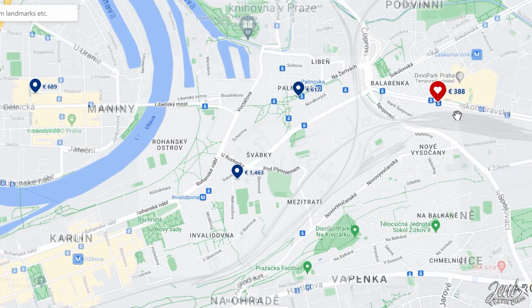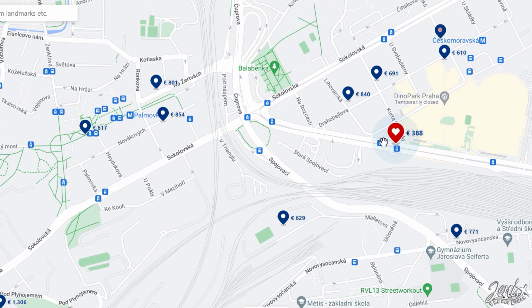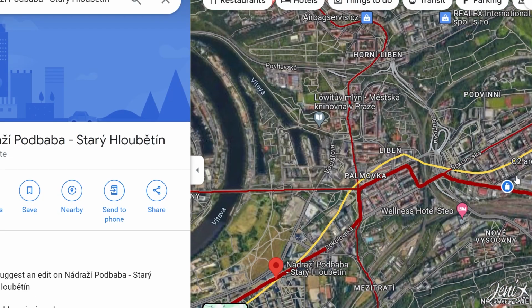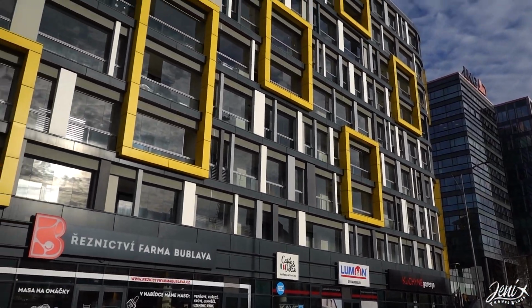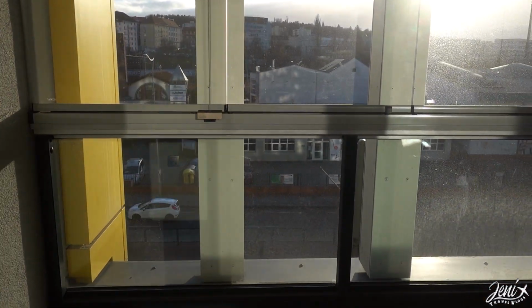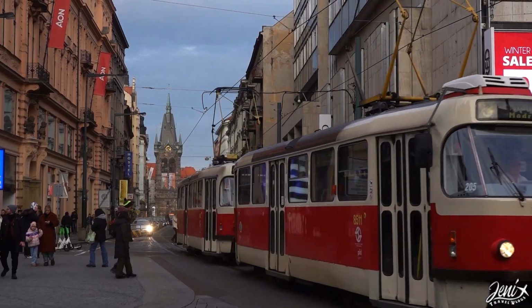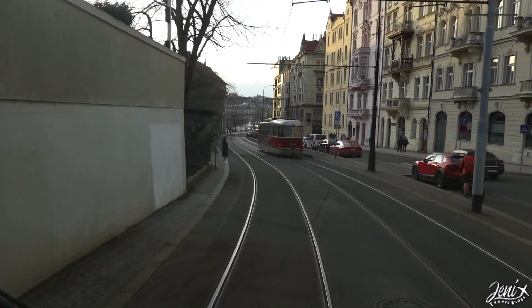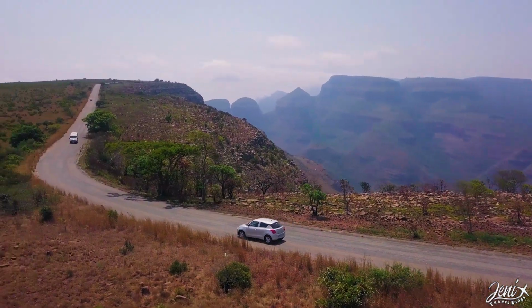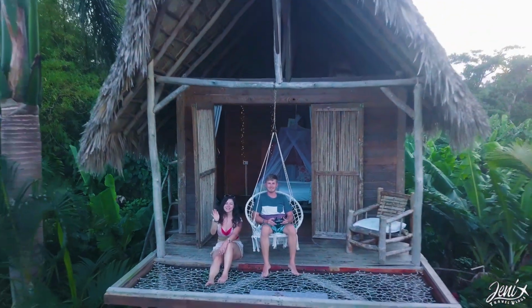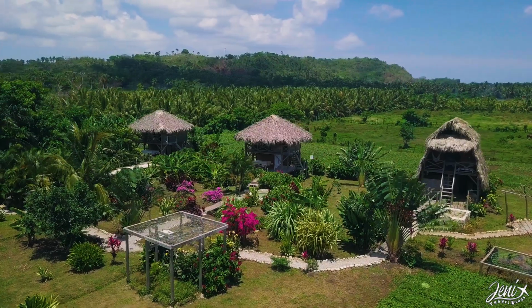Look at the map and make sure you stay next to attractions or at least next to public transportation. Last trip we have been to Prague, and at first sight the hotel seems to be far from the center, but we had a tram that takes you only 10 minutes to get to attractions. On the other hand, if you travel with a car, you might consider staying out of the city for a cheaper price and more local and unique experience.